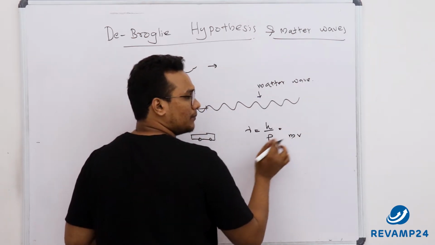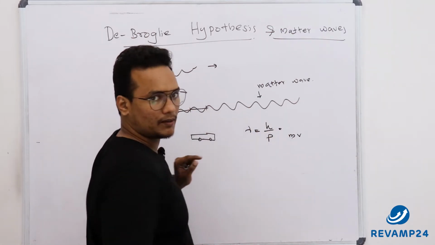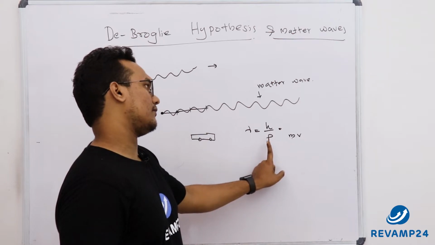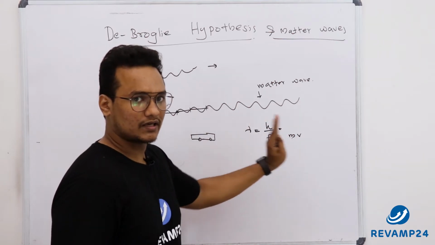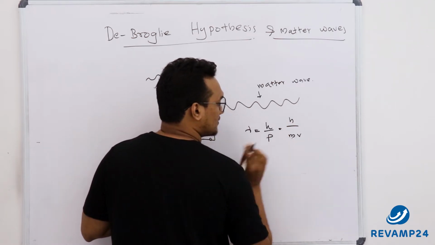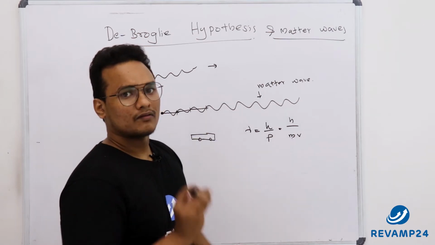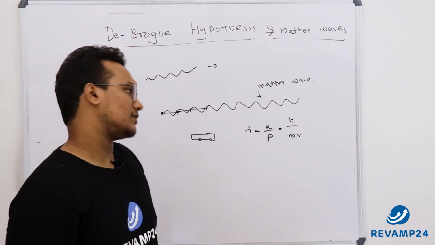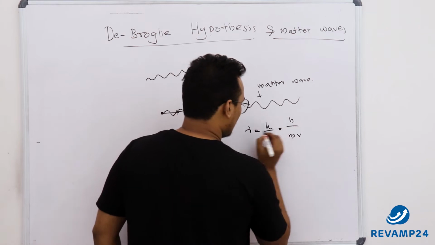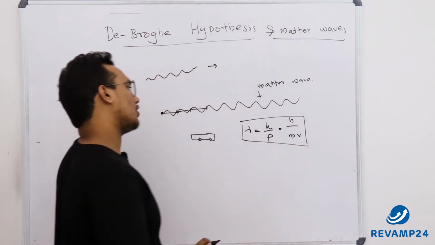But in the case of radiation, it will be just h by p, where we can't equate p as mv. With matter I can rewrite momentum as m into v, because matter has a mass and on moving it is associated with a velocity. So h by mv is the wavelength associated with a moving object.